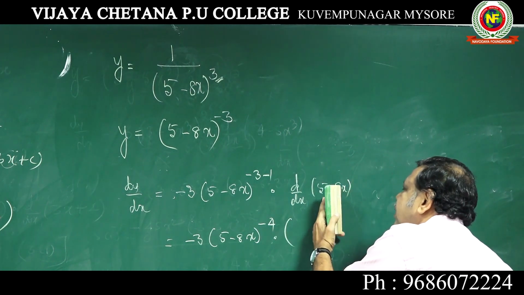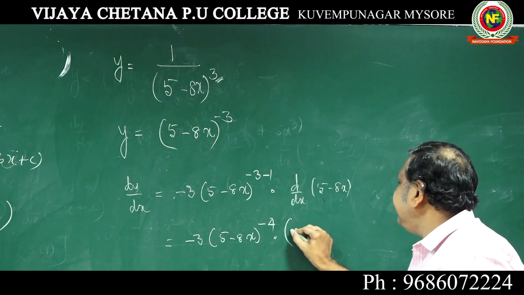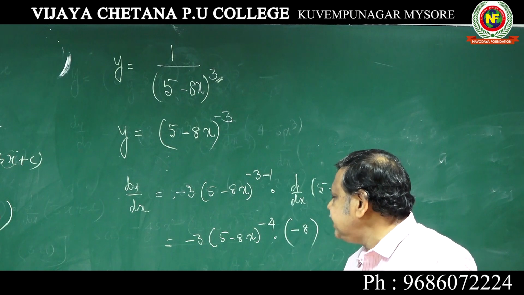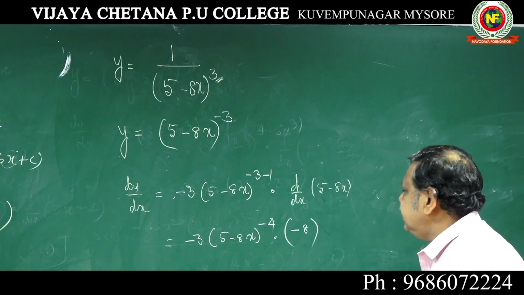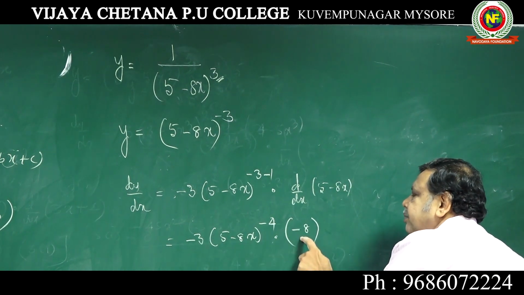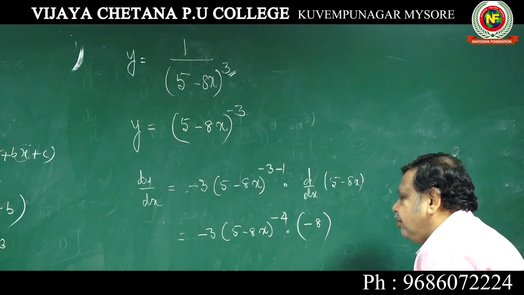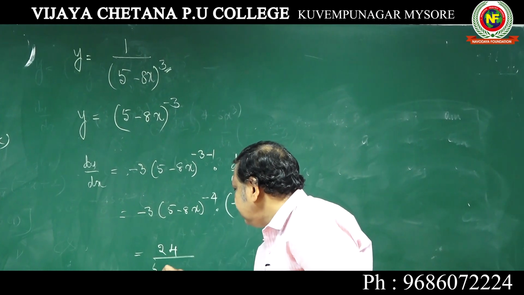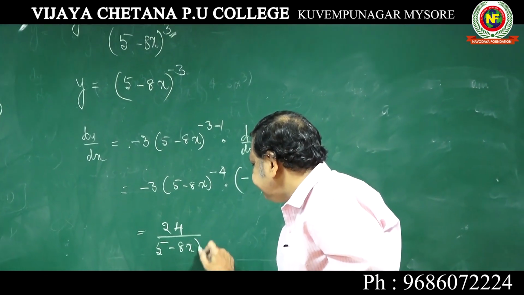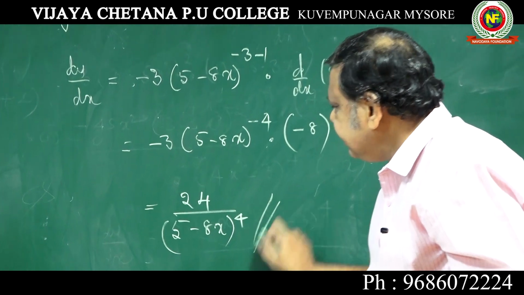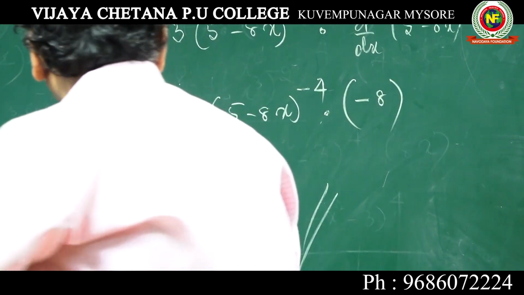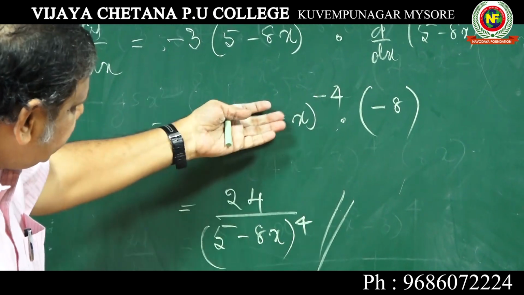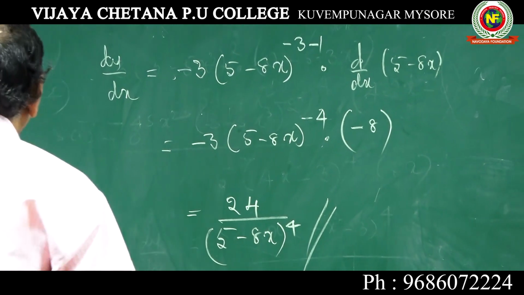5 is constant, so 0, minus 8 into 1, minus 8. Multiply minus into minus, plus 24. Here you should be very careful. Minus into minus plus, 8 into 3, 24. Minus 4 is there, you can bring it down. Keep the answer like this. This is the answer. Understood why we have brought it down? You should not keep it in negative index. Put it in the positive index. We should bring it down and keep the answer.